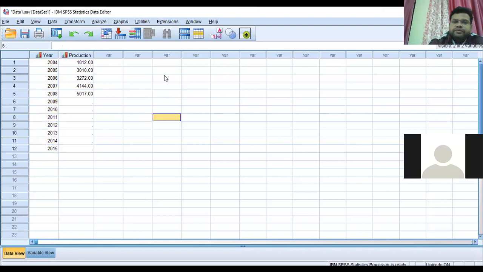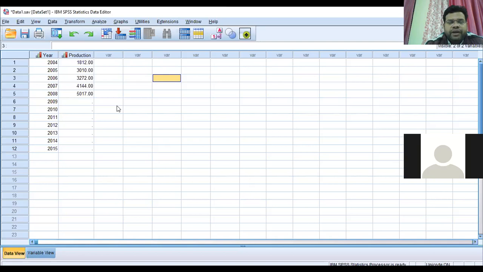First of all, we just want to know the trend of this observed data, whether it is increasing or decreasing. How can we know that? We can get an idea from a line graph. If it is increasing, the graph will go in an upward direction. If it is constant, the graph will be a straight horizontal line parallel to the x-axis, and if it goes downward, then it is a decreasing trend.